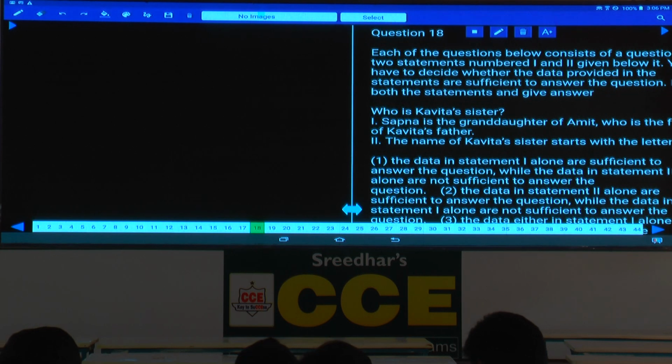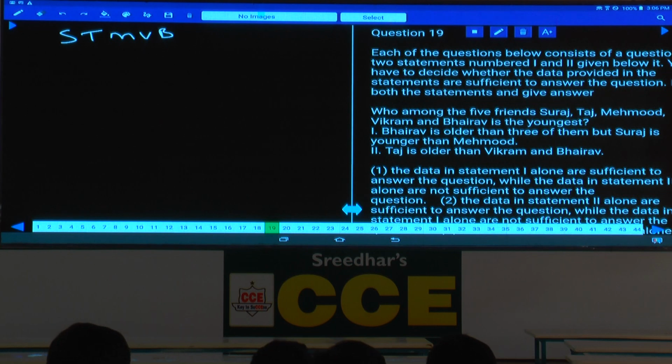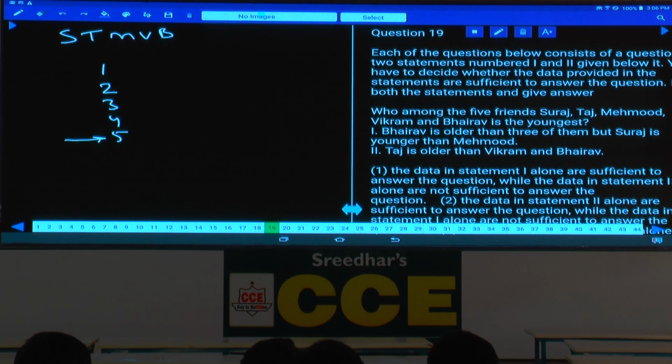Then the 19th one. Now, question number 19. Who among the 5 friends, Suraj, S, T, M, V, B? Rather than reading the entire thing, just identify whether they are starting with different letters or not. That itself is enough. And he is the youngest. Among these 5 persons, the question is about the youngest. Hence underline like this, isn't it?